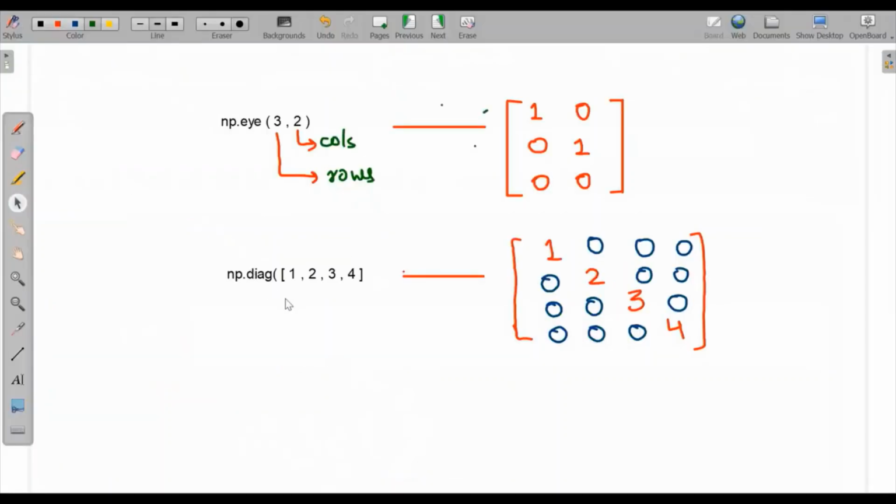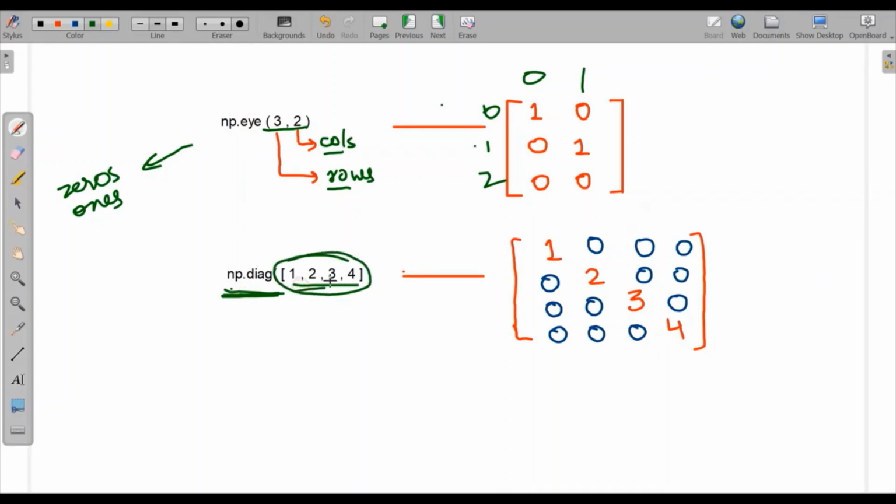Here when we have np.eye, the first will be rows and the second will be columns. It is the same as np.zeros, np.ones, everywhere it follows the same. So here we have 3 rows, 0, 1, 2 and 2 columns. Now when we come to diagonal, it follows the same as the identity matrix, but in the diagonal when we give these values, it will follow in the diagonal 1, 2, 3, 4.